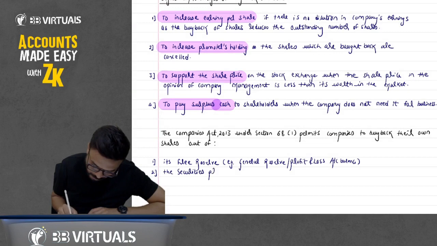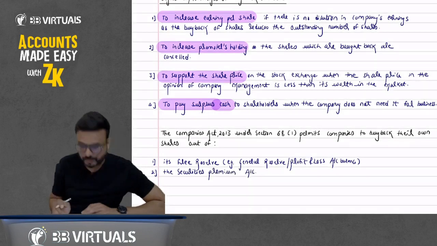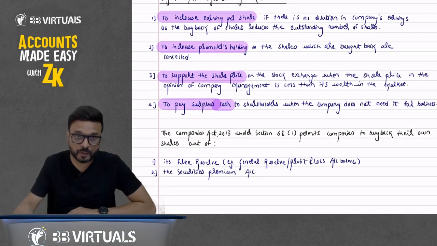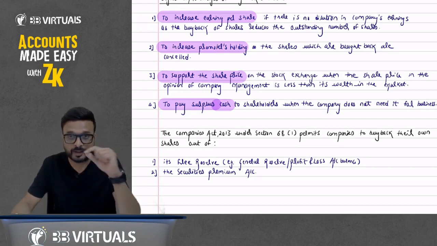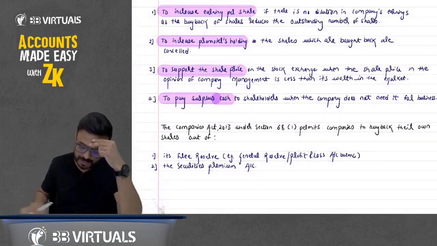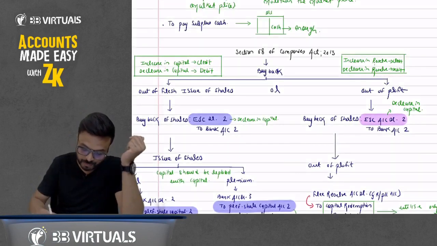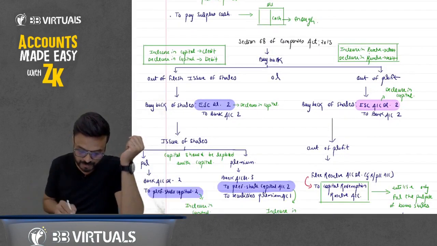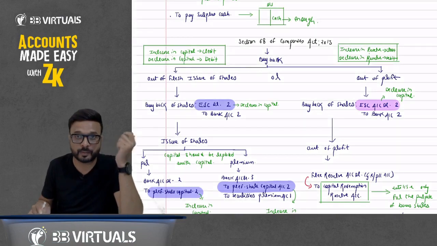Securities premium account. So when you see these points number 1 and 2, you know that we can do the buyback out of fresh issue of shares, and out of profit.